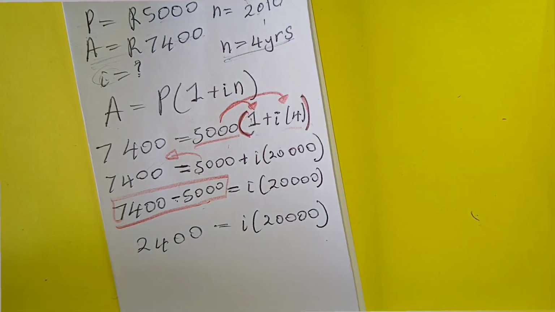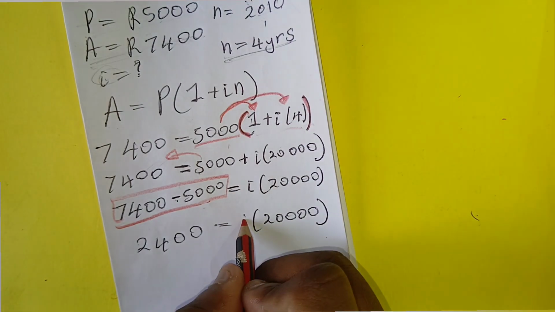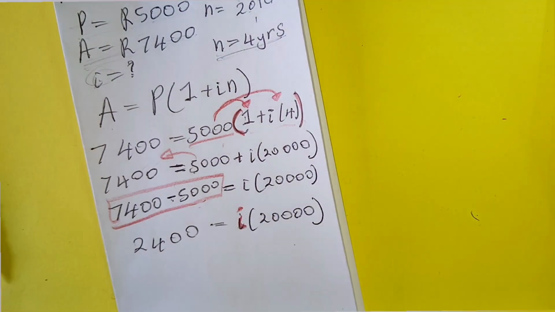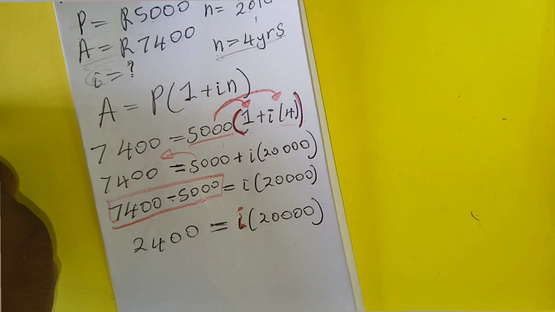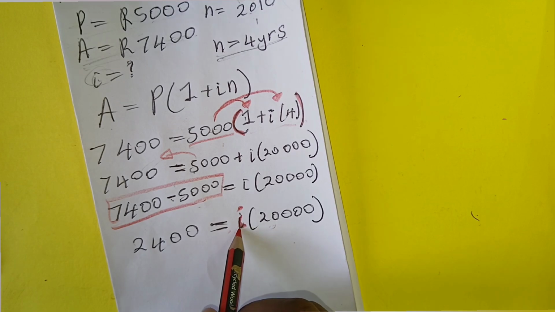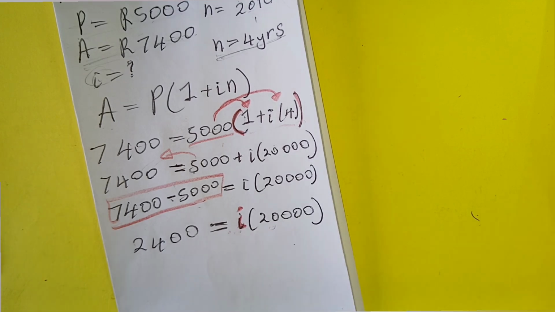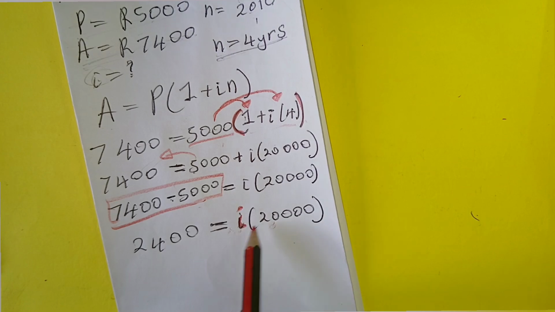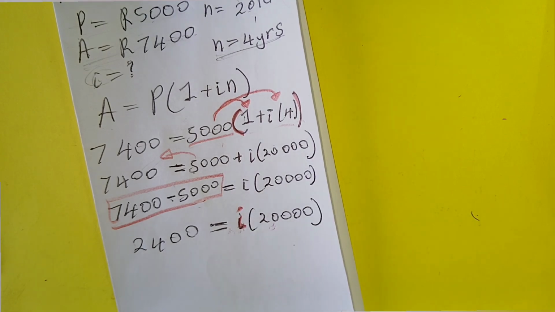So at this step, guys, we are looking for I. To solve this I, you should know what is in front or behind from what we are looking for. We divide by it. What is in front or behind from what we need, we divide by it.